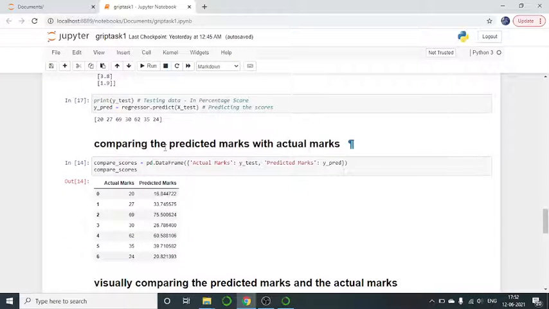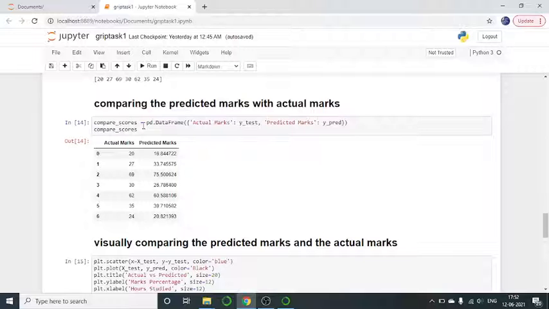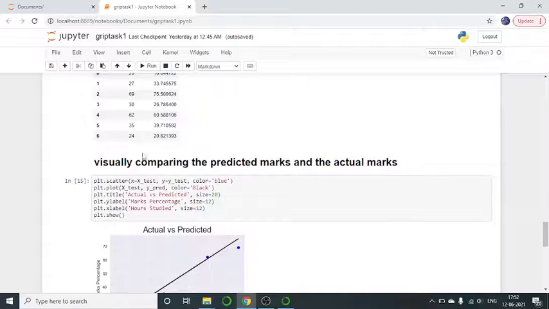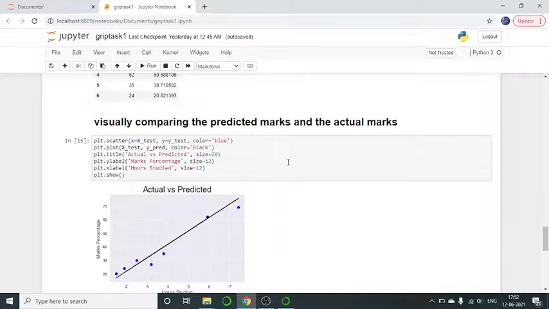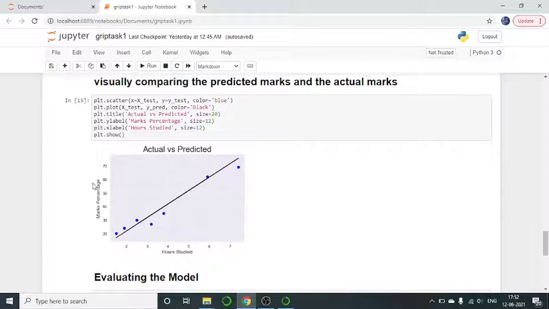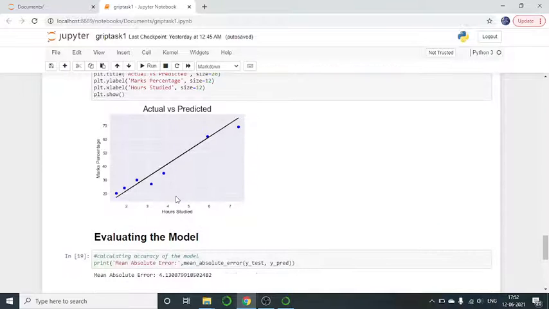Now comparing the predicted marks with the actual marks. We have used here a compare score variable to compare the predicted marks with the actual marks. So here is our actual marks and here is our predicted marks. Now we are visually comparing our predicted marks and the actual marks. So you can see here a graph of actual versus predicted marks.